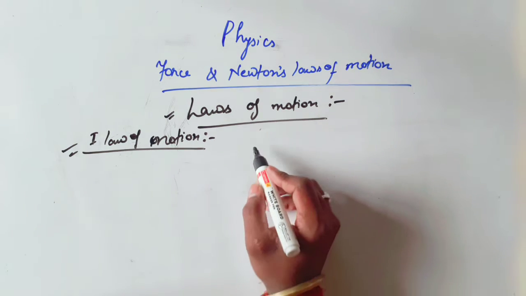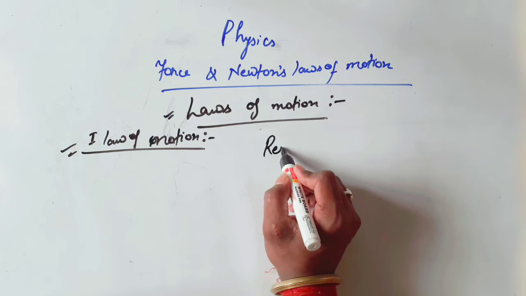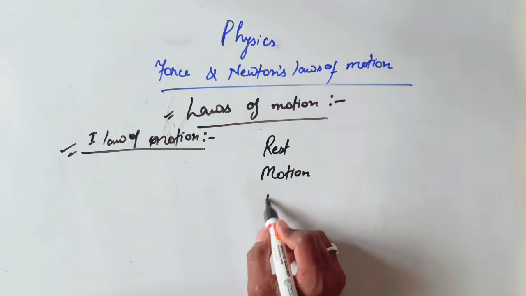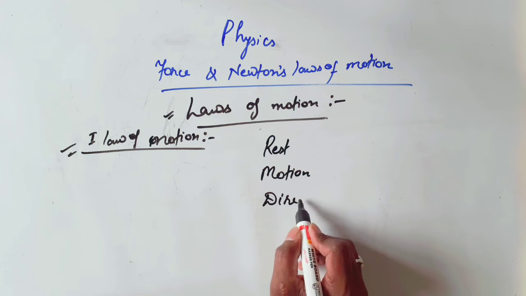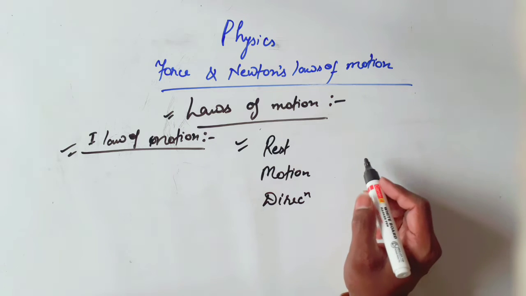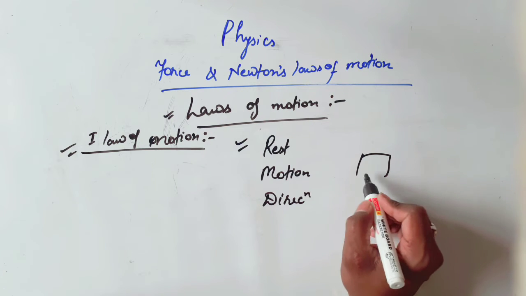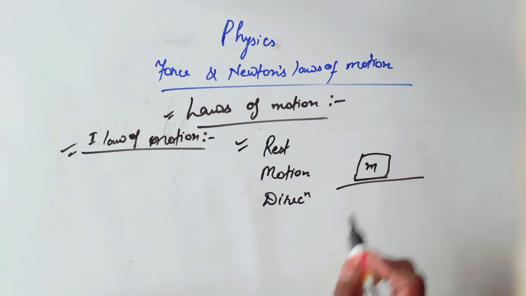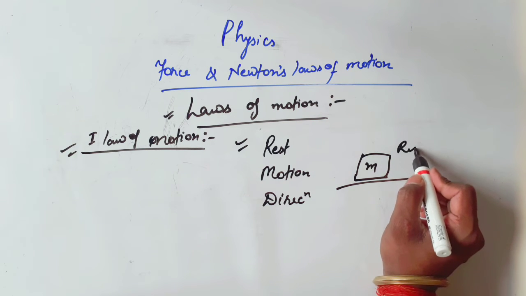There are three types of inertia. One is inertia of rest, another is inertia of motion, and the last one is inertia of direction. What do you mean by inertia of rest? If a body is in a stationary position, then its inertia is inertia of rest.